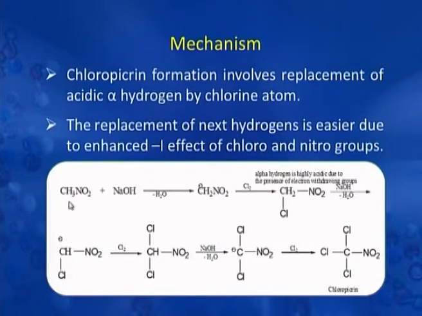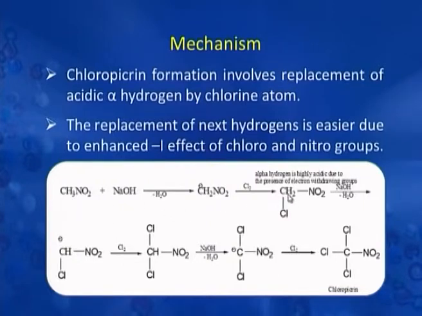Here you can see that this is nitromethane, which reacts with sodium hydroxide, forms the carbanion which reacts with chlorine and forms alpha chloronitromethane. Now, the next step is the abstraction of alpha hydrogen. If you compare the acidity of these 2 alpha hydrogens with that of these 3 alpha hydrogens, you will find that these are more acidic.